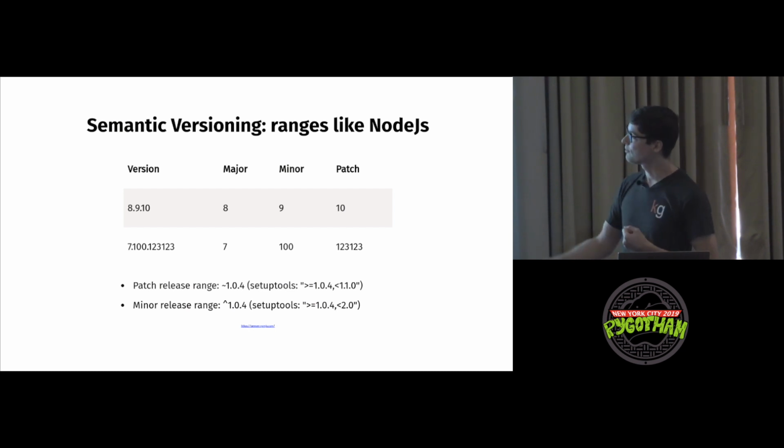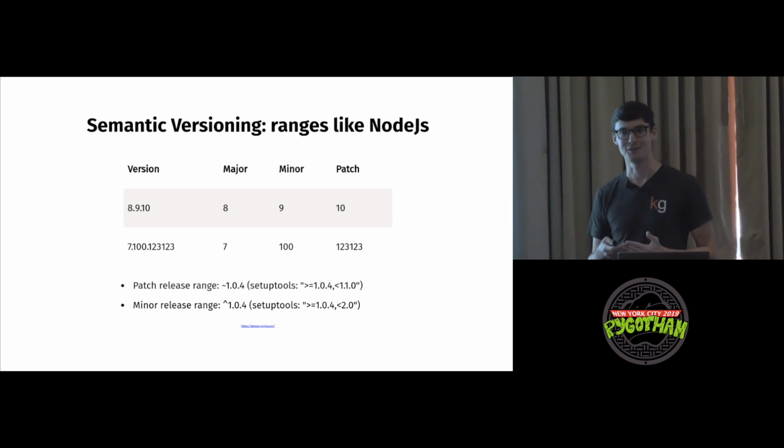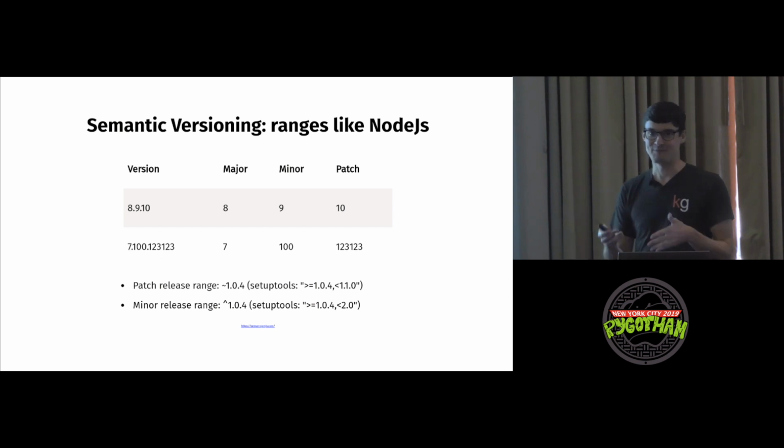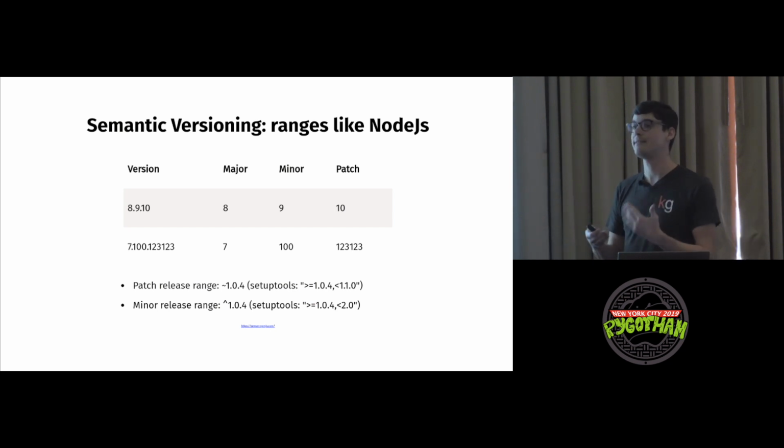The first number in 8.10.9 would be 8. That represents the major version. If you're going to make a breaking change to your library, you will bump the major version, because your users will probably be sad if they change versions. 10 would be a minor version. If you're making updates that aren't breaking, you'll bump that, features. And patch releases are for bug fixes. So if something's wrong, I'll bump the patch. All of these are backwards compatible.